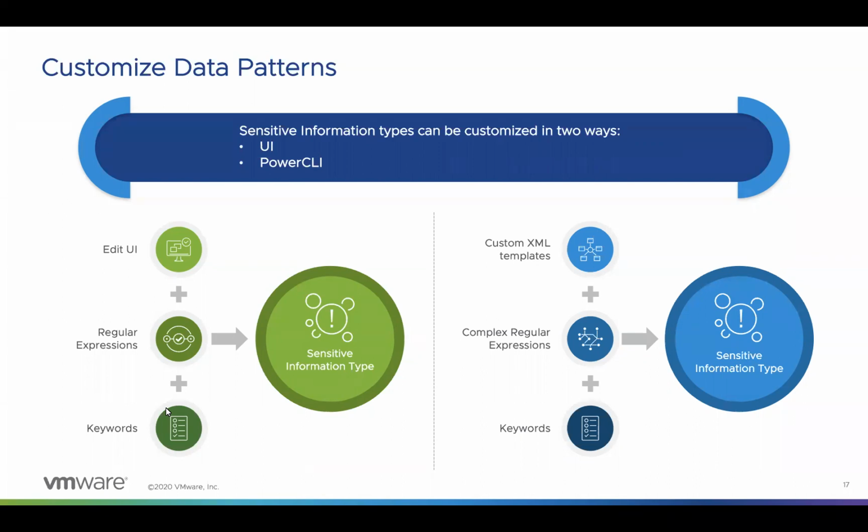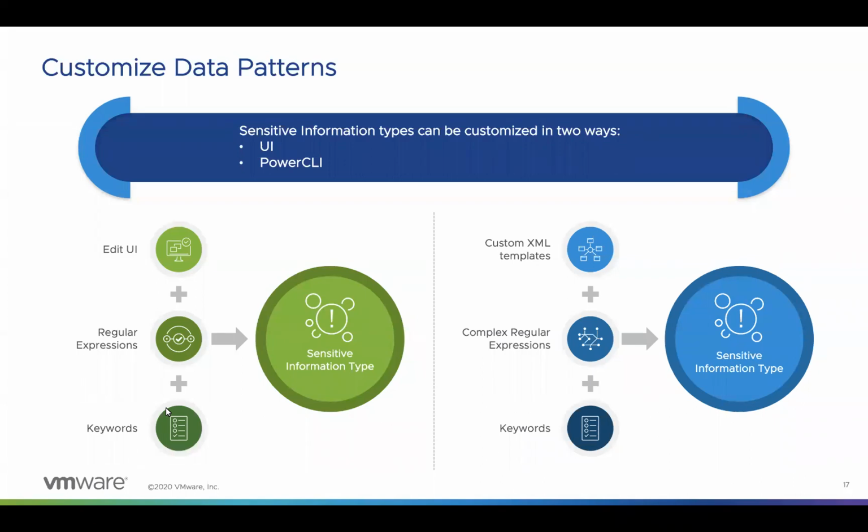That would be a set of keywords and then a regular expression pattern that would define that PII data. And then maybe another set of regular expressions that would define a validation date within that particular PII information.